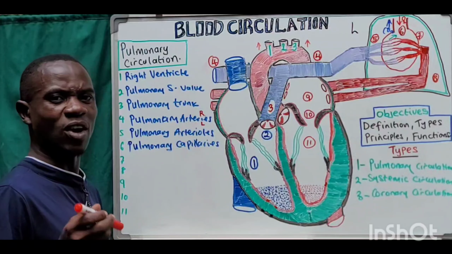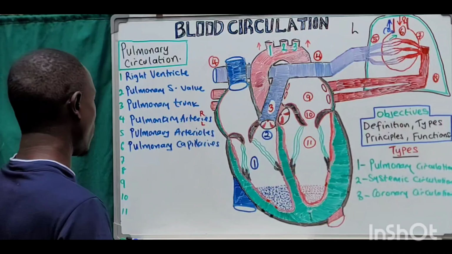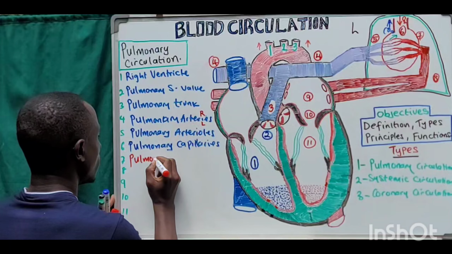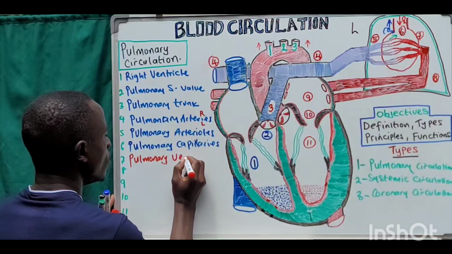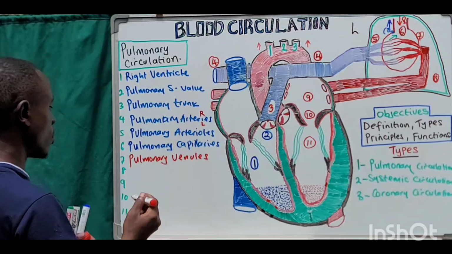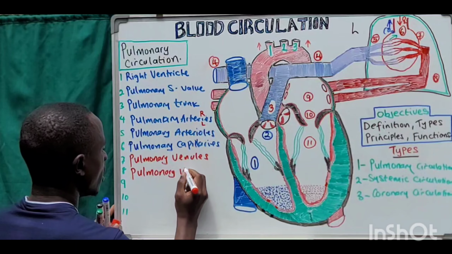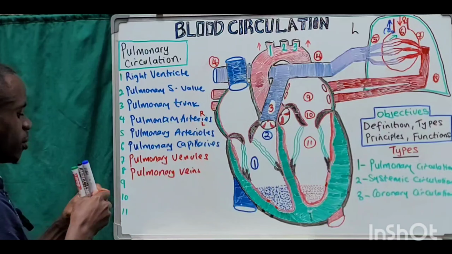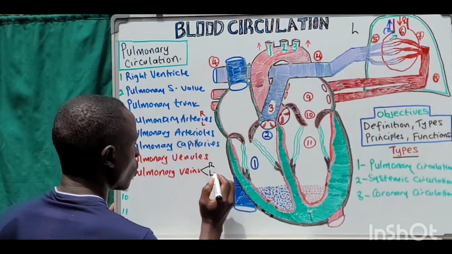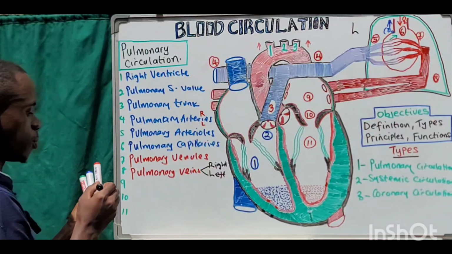Now, from the pulmonary capillaries, we have oxygen-rich blood. For that reason, I'll be using a red marker, because the blood has picked up oxygen and dropped the carbon dioxide. Step number 7 is the pulmonary venules. Multiple pulmonary venules come together to make the pulmonary veins. There are two of them, the right and the left pulmonary veins.